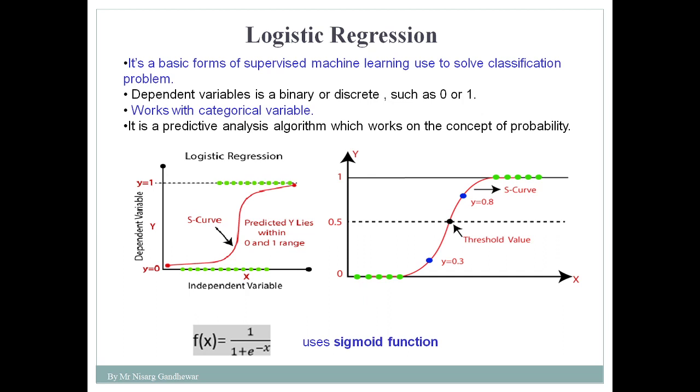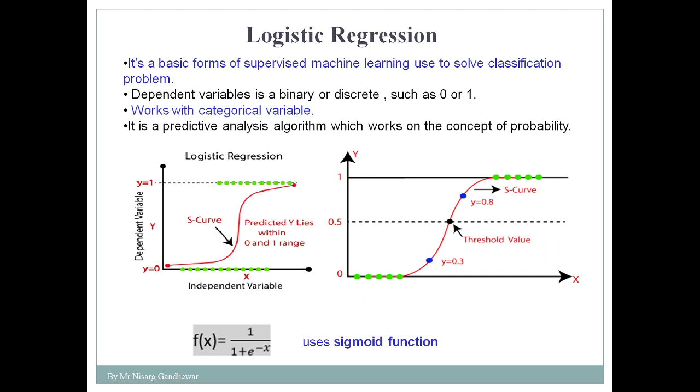So in that case, suppose we get a probability of 0.4, or you can say the probability is 0.3. What is the meaning of it, whether it is yes or no? In this case it is no. Why is it no? Because we have decided a threshold value of 0.5. That means if we get a probability less than 0.5, then we can say that it is no. Suppose we find the value of probability greater than or equal to 0.5, then it is in the category of yes.